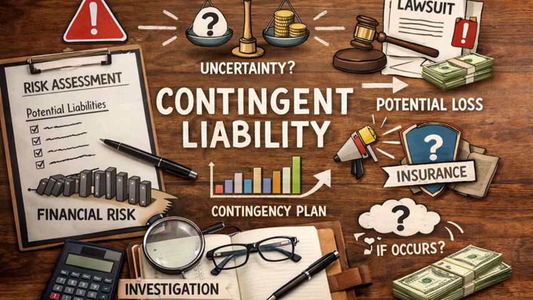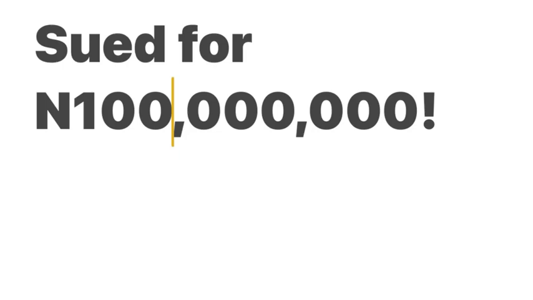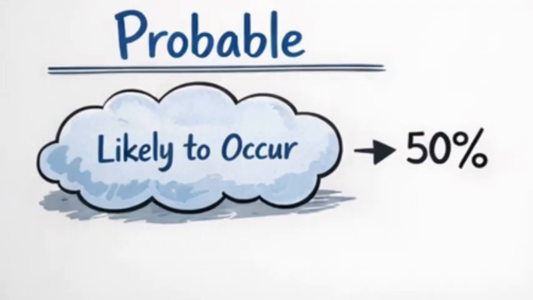Let me give you an example. Imagine that a company is being sued for 100 million naira. The lawyers believe there is only a 30% chance of losing the case. Because the payment is not probable, the company does not record a liability. Instead, it simply discloses the lawsuit as a contingent liability.